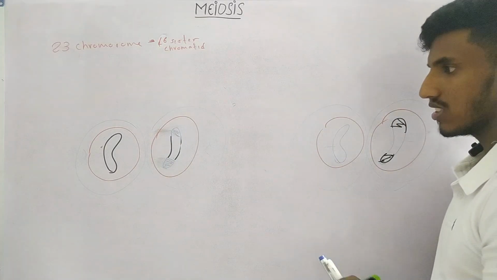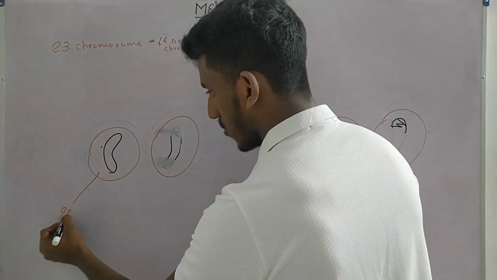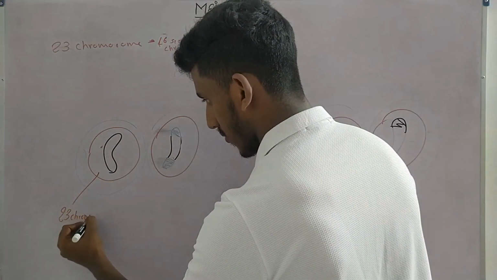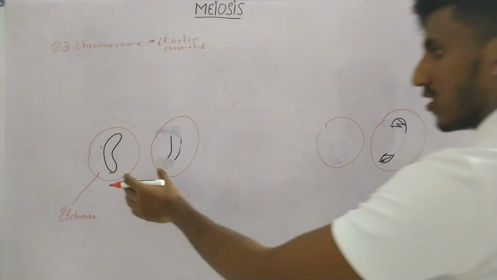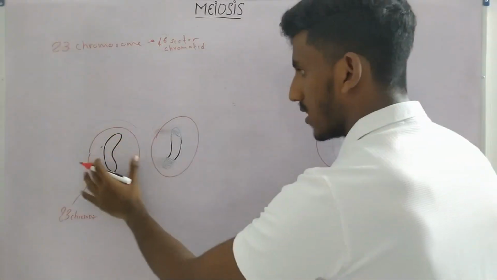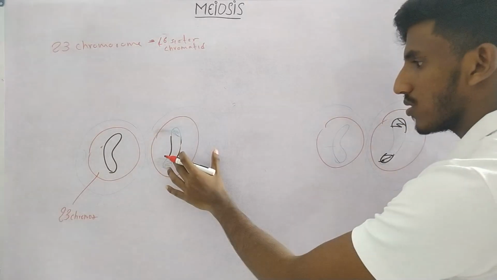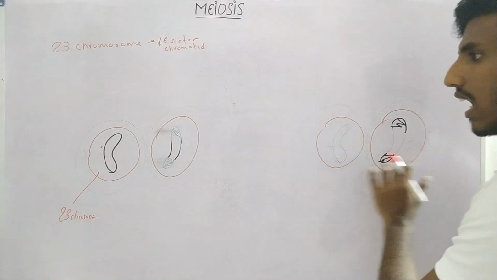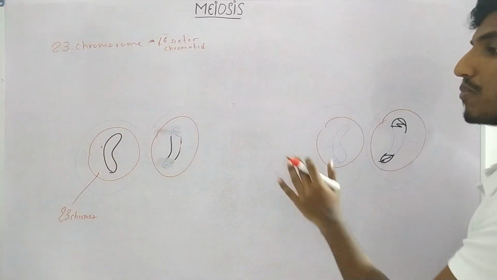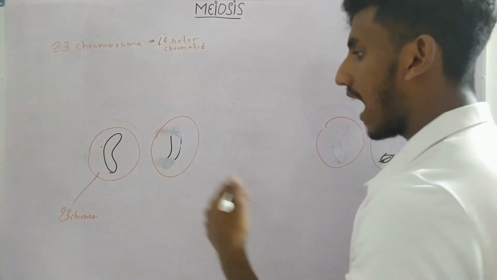If you take these four cells, they have 23 chromosomes only, right? So this has 23 chromosomes with a different combination. This has 23 chromosomes with a different combination. They all have variations. They are not the same. They are not genetically identical.